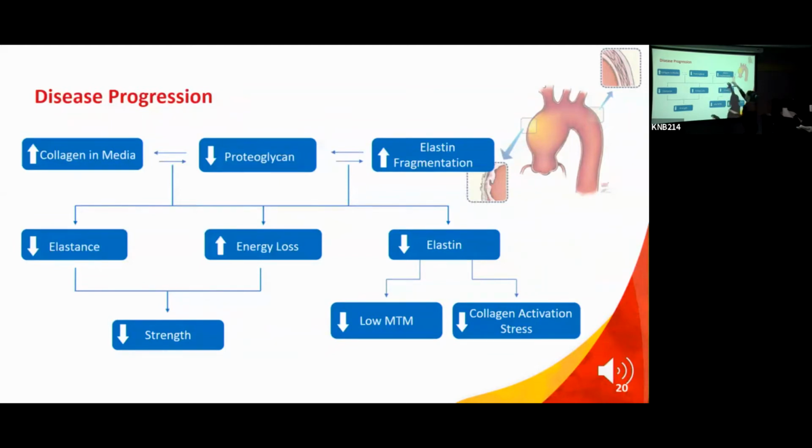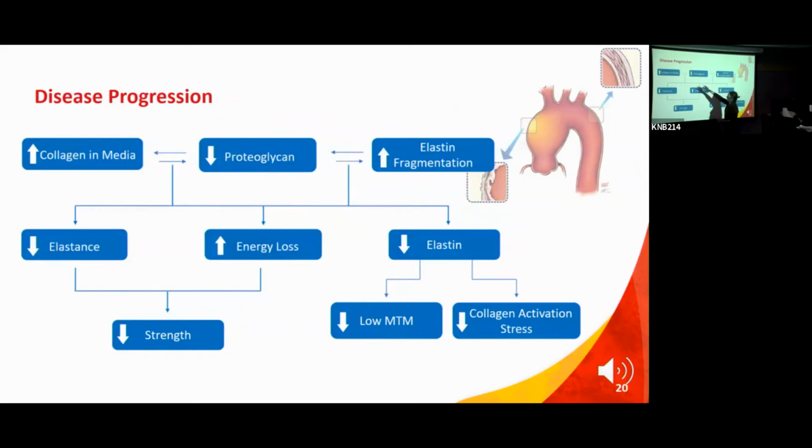Okay? The elastin starts fragmenting, eventually the content of elastin starts going down. That goes into changing the mechanical properties of our aorta, whereby the initial stiffness sort of disappears because you don't have that healthy elastin that takes care of the initial stiffness. You kind of almost have collagen, which operates in a different way. It's almost non-present at initial very low strain, and then it basically starts being activated. And the collagen gets activated at a lower stress. So it's almost a shift of these mechanical curves to the left.